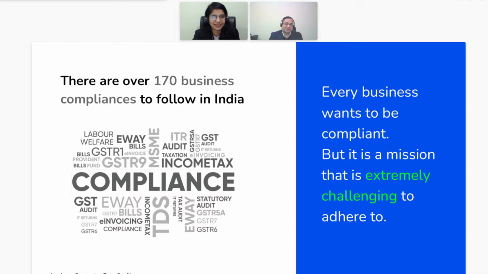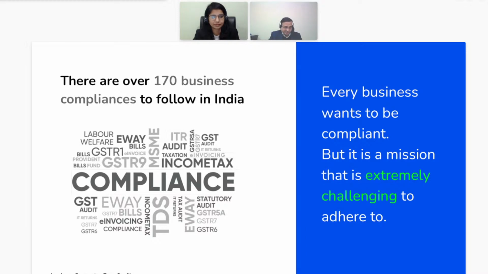See, provisional attachments are the cases where the department has some amount to recover from you, and they feel that you are going to sell your assets, you can abscond, and they will not be able to recover that amount. Then, to safeguard the interest of the revenue, they might provisionally attach your bank account and other things.